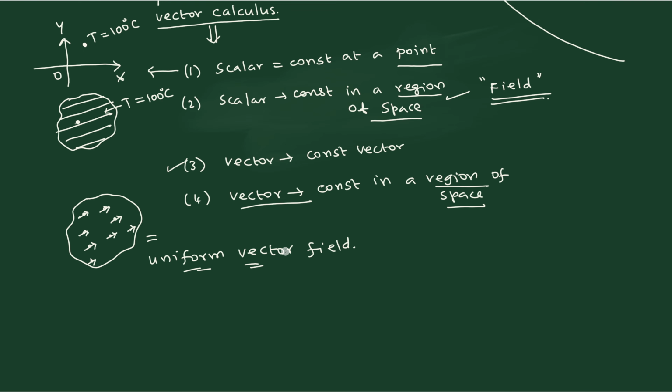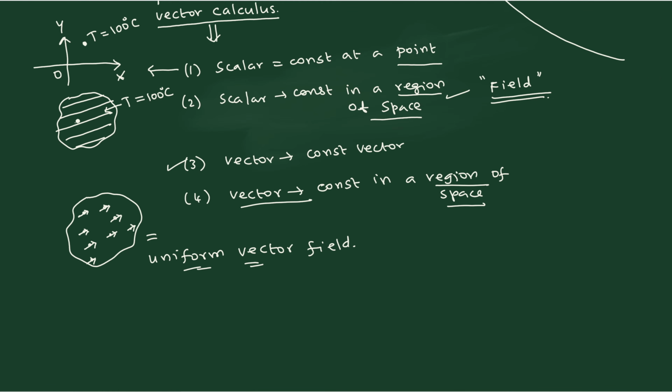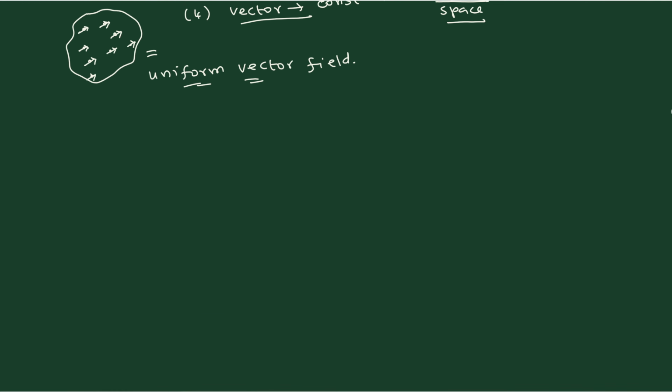The meaning is, in a given region of space, at any point within that region, the vector is the same vector that will be repeating. That means you will have the same value and the same magnitude everywhere. Such vector fields are known as uniform vector fields. So that is clear, and we will be dealing with uniform vector fields in many places in the electricity and magnetism course. So this terminology is important.